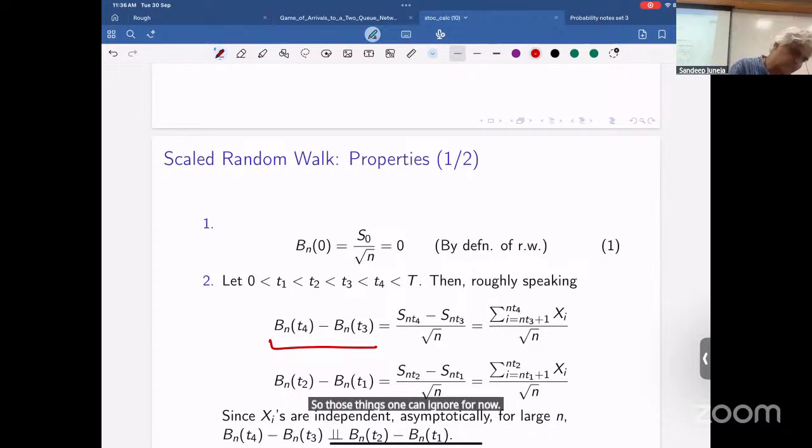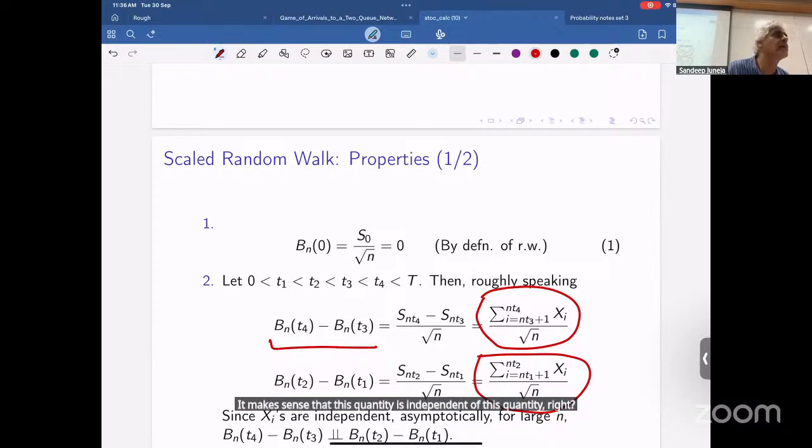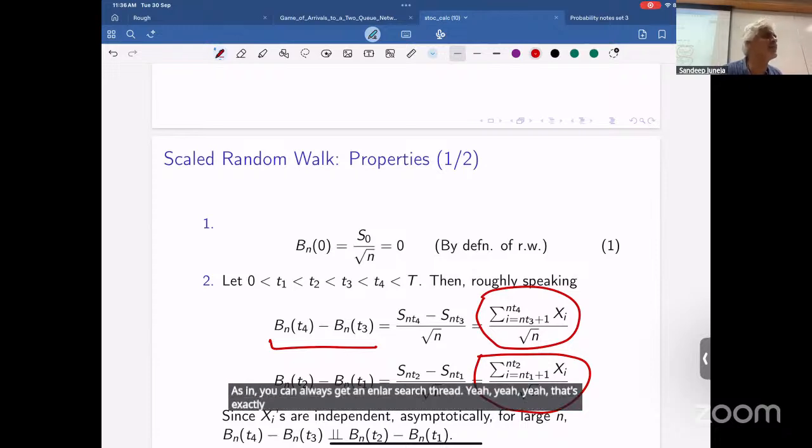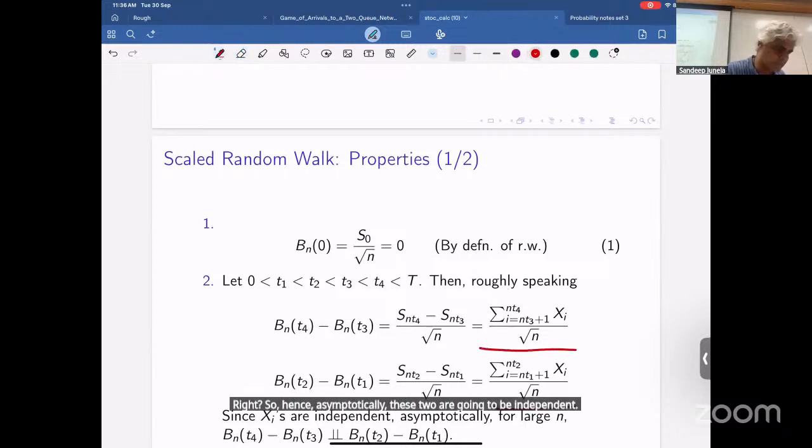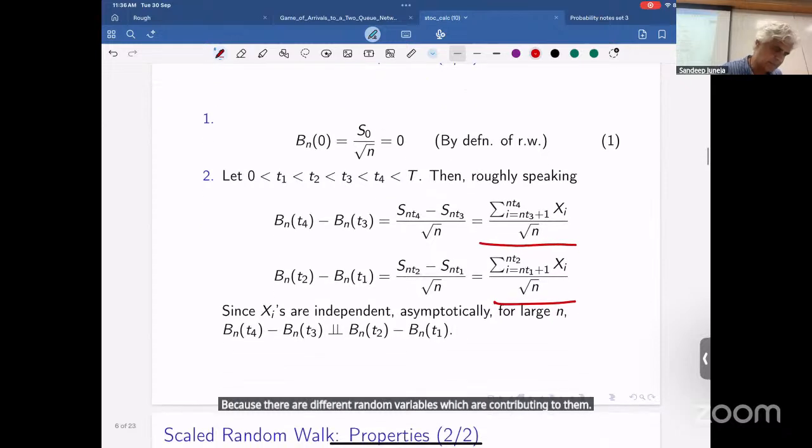So if you look at this quantity right here, it makes sense that it is independent of this quantity, right? As n grows, you can always get an n large enough such that... Yeah, that's exactly the point. So you have to show that those things are negligible as n becomes large. So asymptotically, these two are going to be independent. The increments are going to be independent because different random variables are contributing to them. All right.